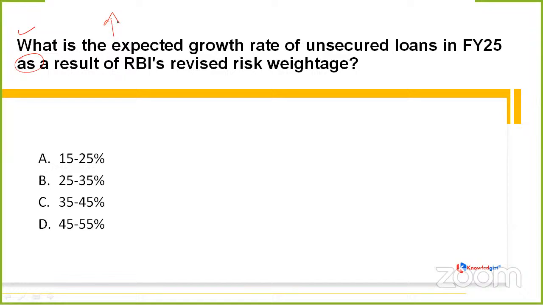A number of people must already be knowing what are unsecured loans. Okay, so unsecured, which is of no security basically. So an unsecured loan doesn't require collateral. It is solely based on our creditworthiness and financial standing.